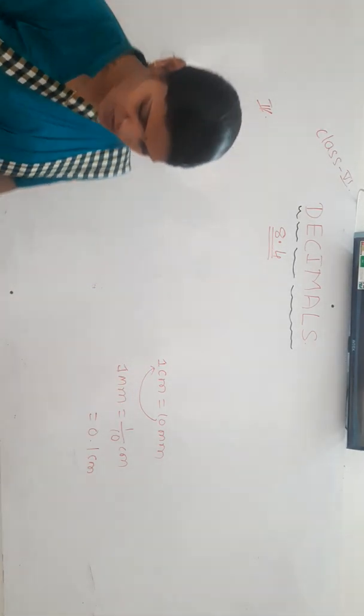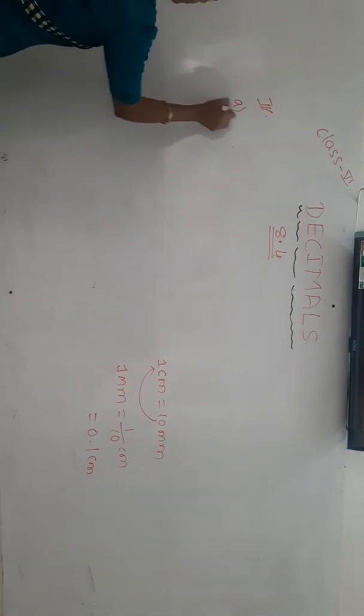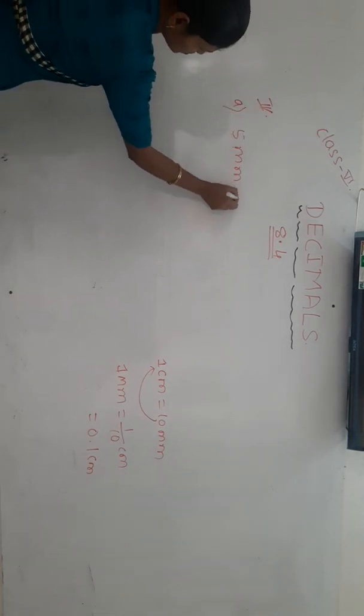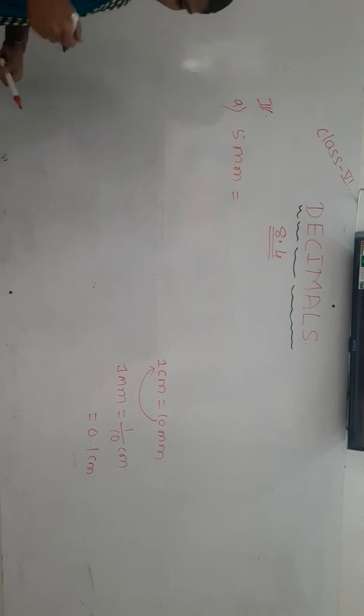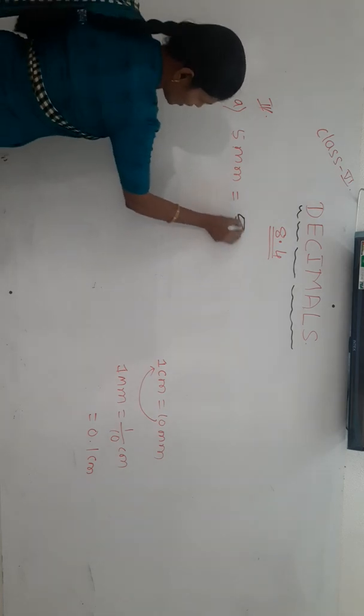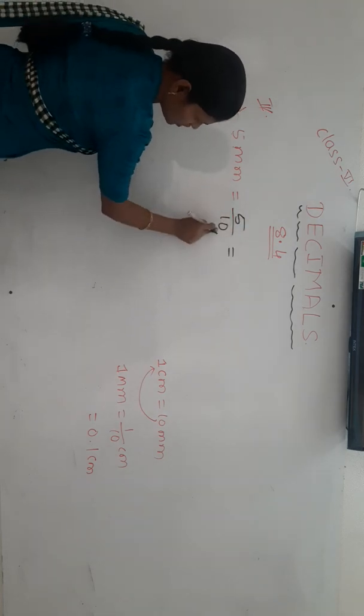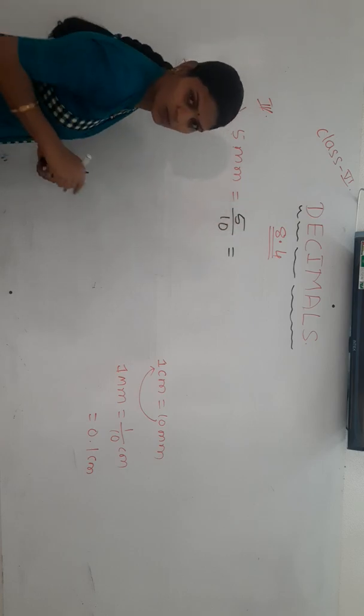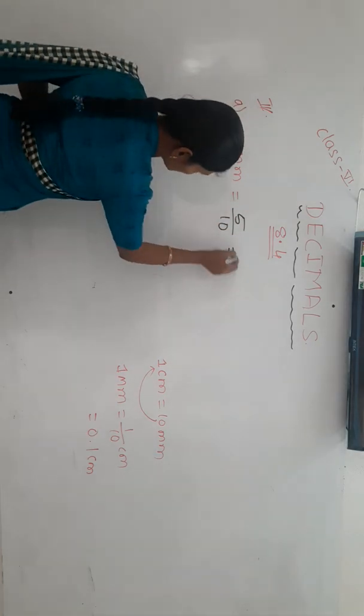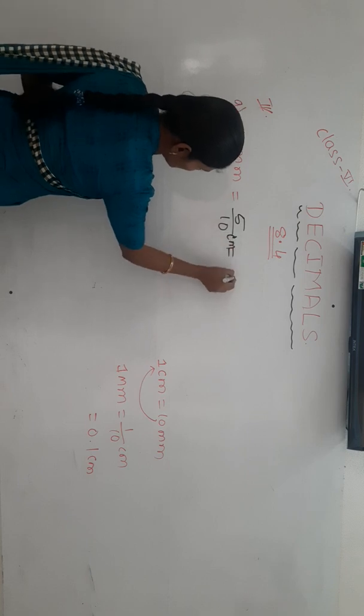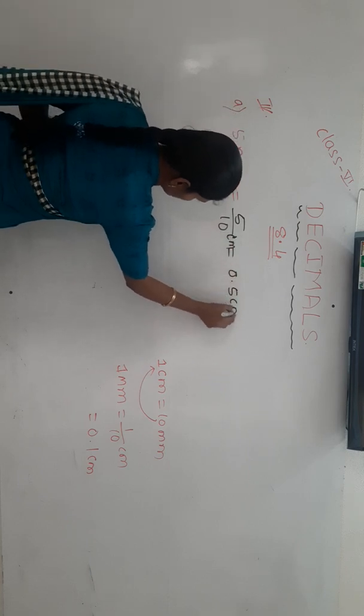Here the first one is 5 millimeter. Converting millimeter to centimeter means divide by 10. 5 by 10: 1 zero means after 1 digit we put the decimal point. It becomes 0.5 centimeter.